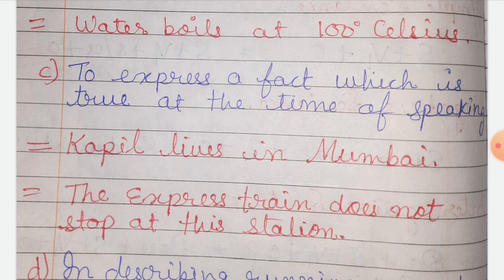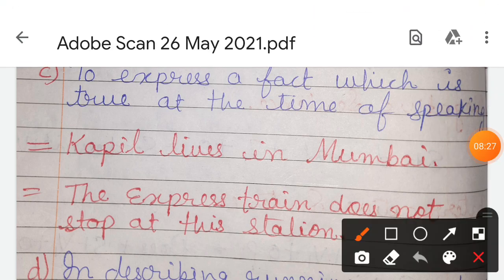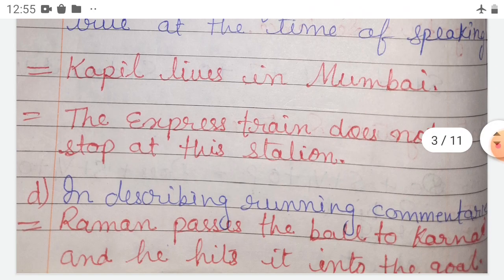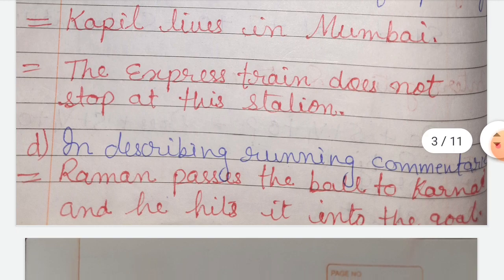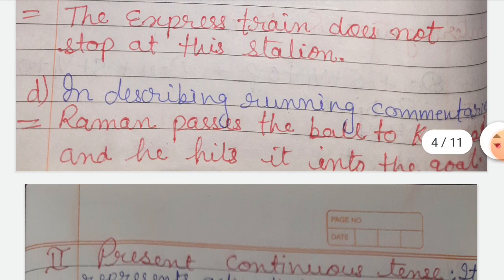I live in Panipat. Okay, so that is an example. For example, you say Kapil lives in Mumbai. Okay, the express train does not stop at this station, means at the time of the speaking we are telling that the express train does not stop at this station.